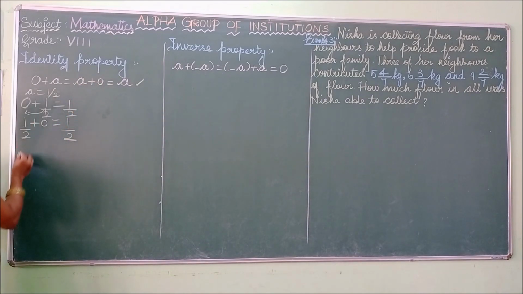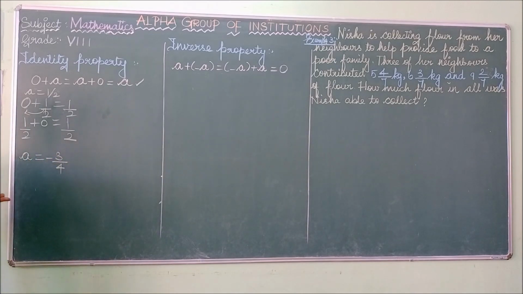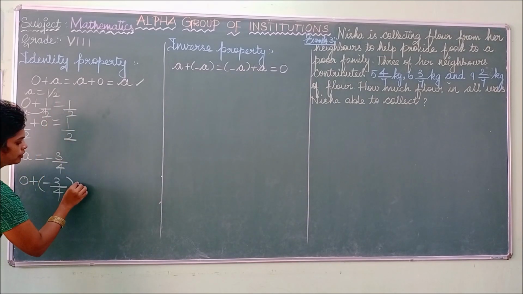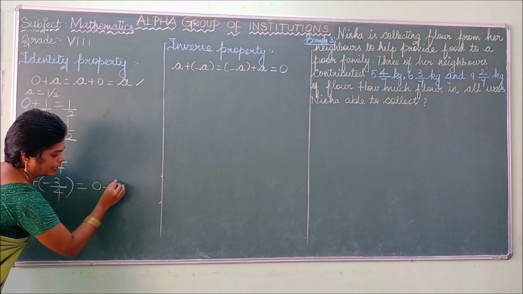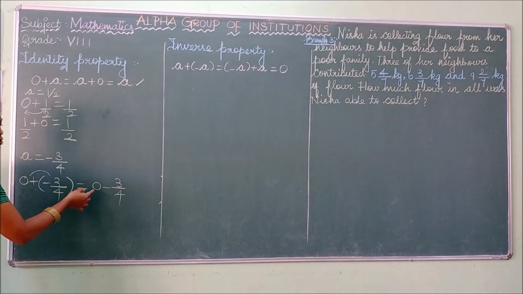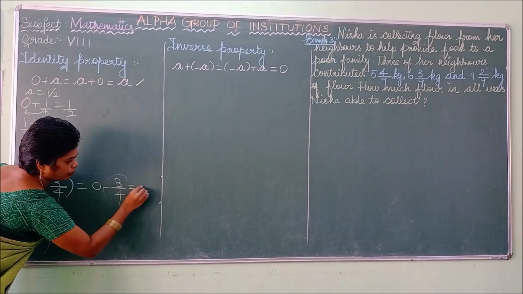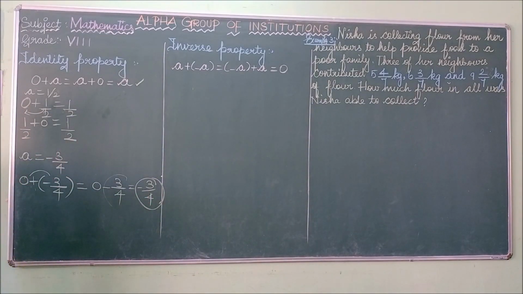So listen, we can do another problem. a equal to minus 3 by 4. If I take a as minus 3 by 4 and use this property, 0 plus minus 3 by 4, again it is a or not. Plus into minus is minus 3 by 4. So 0 with anything, you again get that value only. So our answer is minus 3 by 4. So this is the a value, you get again that a value.